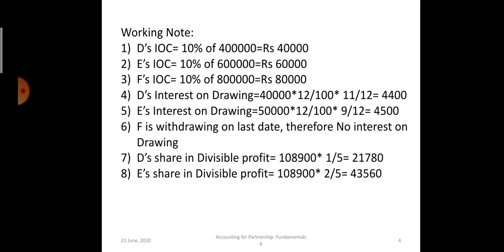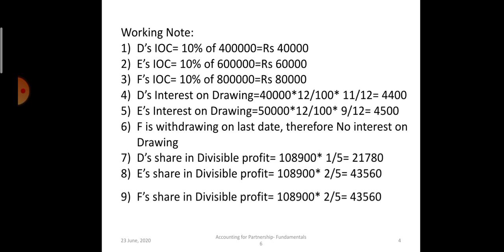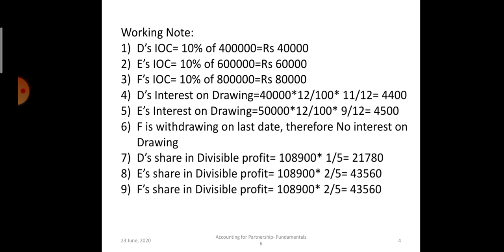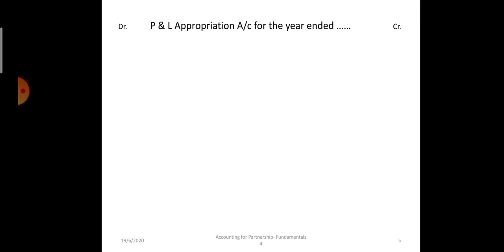Now D will be getting 1/5. Okay, the profit sharing ratio is 1:2:2. Divisible profit, we will again discuss while solving the account, is 1,08,900. So 1/5 of that is 21,780. E will get 2/5. So it is 43,560 and F will also get equal to E's share. Now let's go through the P&L appropriation account.